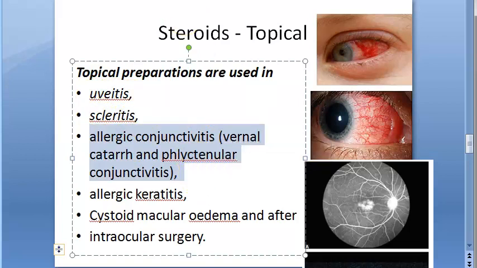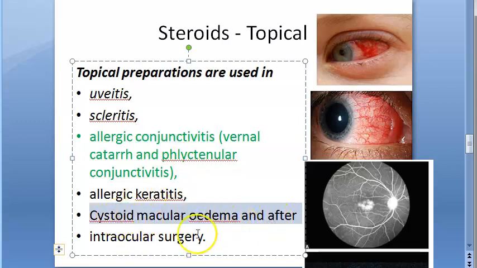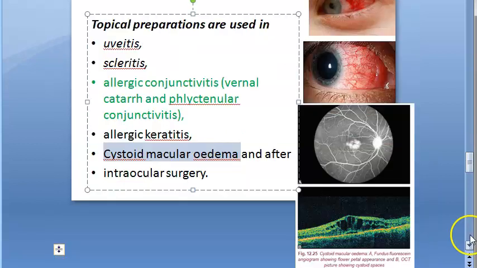This is why they gave me, I'm thinking, because I had allergic conjunctivitis. Allergic keratitis, I think my cornea is as of now fine. I think I have only conjunctivitis. Only my conjunctiva is affected. Okay. Then cystoid macular edema, and they also gave it after intraocular surgery. Why edema? Because they said it will reduce edema. And intraocular surgery, obviously, to reduce any hypersensitivity, as an immune suppressant.